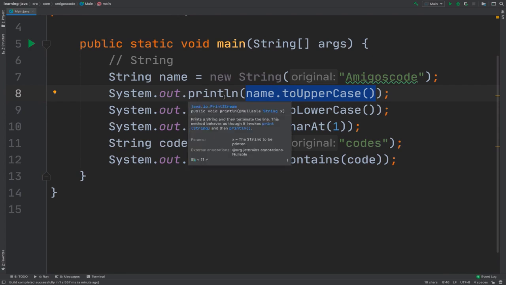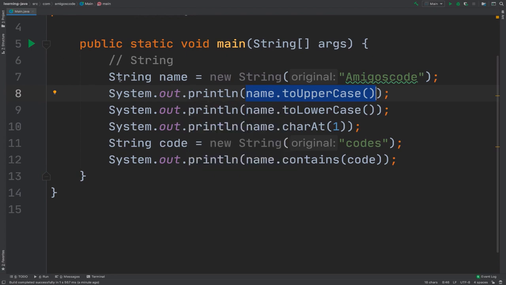We're going to learn more about objects. I'm going to show you exactly how to create your custom objects, but for now, just know that whenever you see a data type that starts with a capital letter, you know that it is a class where you can create objects, and then you can invoke methods inside of that object, right?